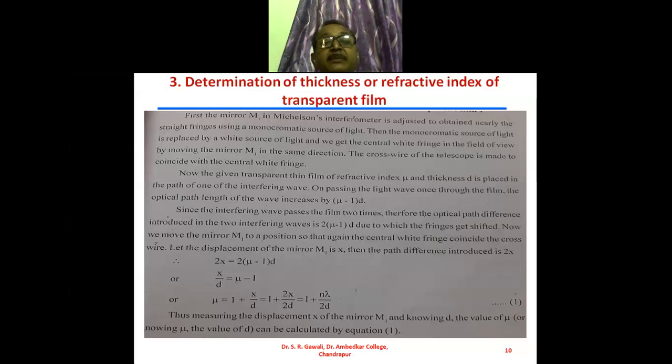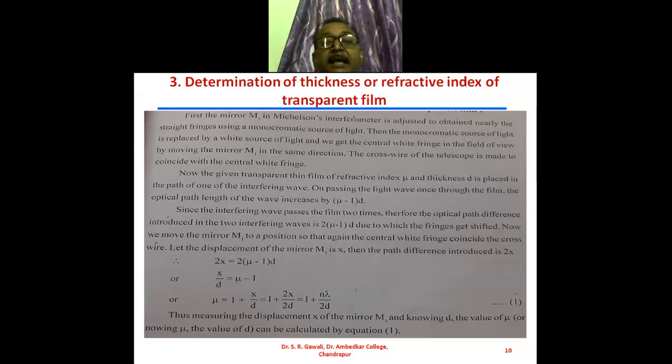Now the given transparent thin film of refractive index mu and thickness d is placed in the path of the interfering wave. On passing the light wave once through the film, the optical path of the wave increases by (mu minus 1) into d.